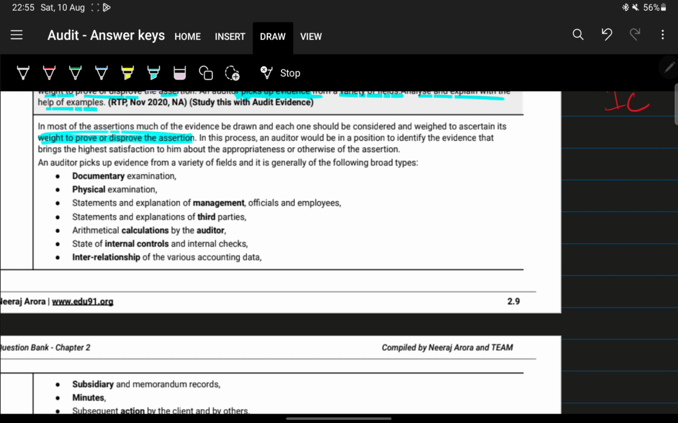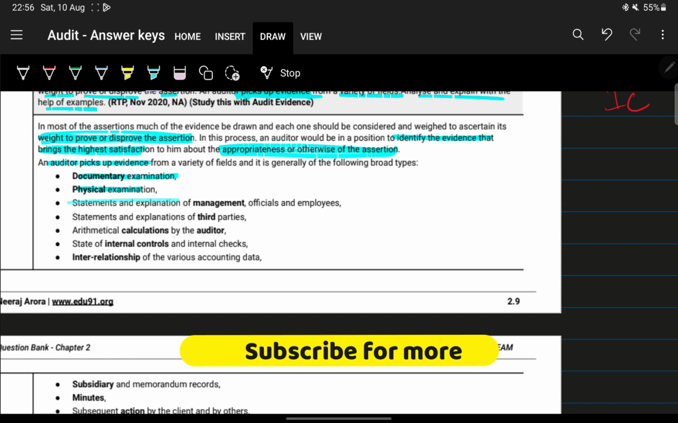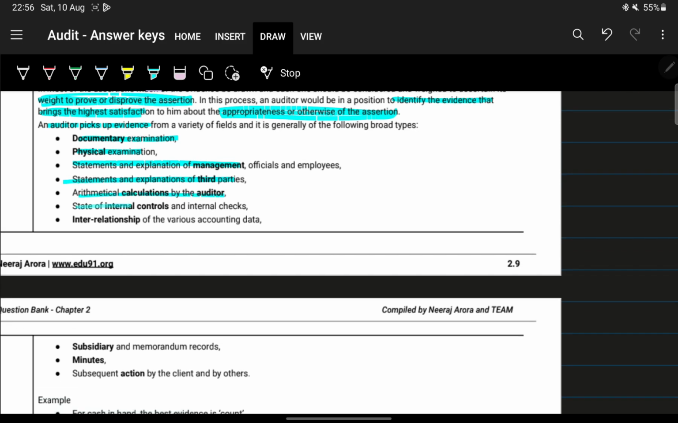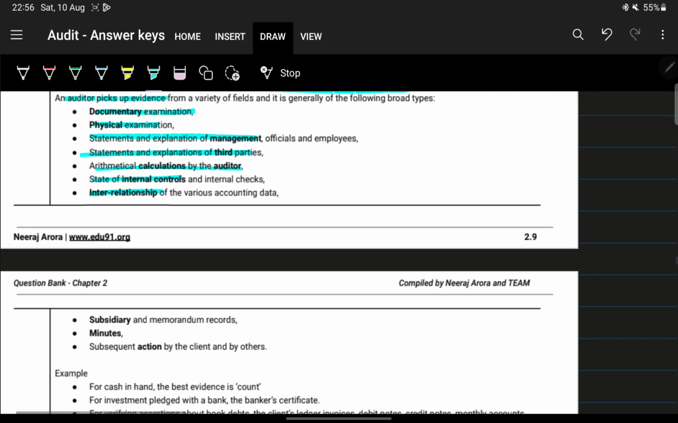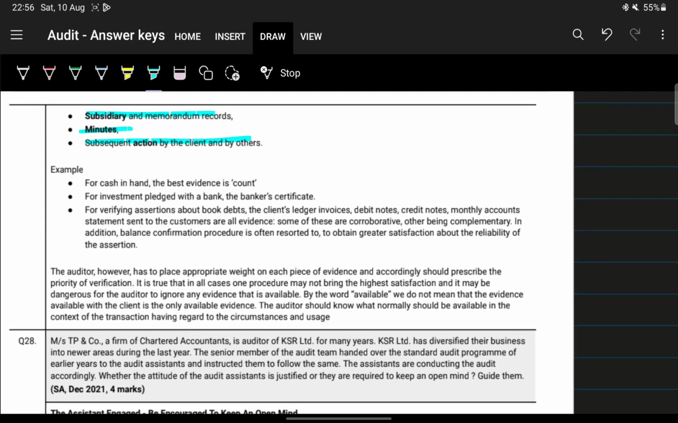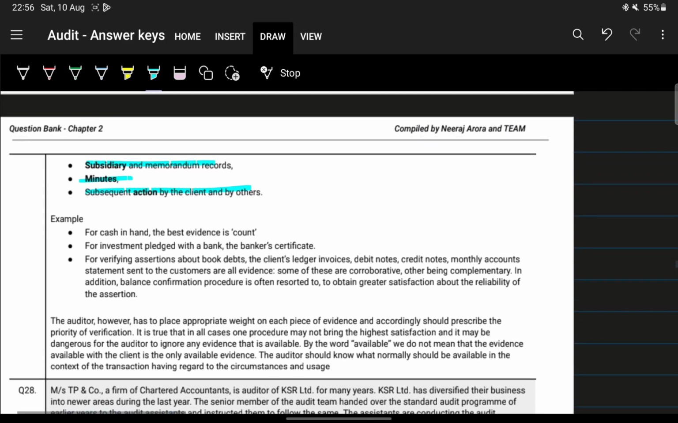In this process, an auditor would be in a position to identify the evidence that brings the highest satisfaction to him about the appropriateness or otherwise of the assertion, okay. Next, the auditor picks up evidence from documentary evidence, physical examination, statements and explanation by management, statements and explanation by third parties, arithmetical calculation by auditor, state of internal controls and internal checks, the internal relationship, subsidiary and memorandum of minutes, and subsequent action by the client and others, okay. Just let's go through the example, okay.